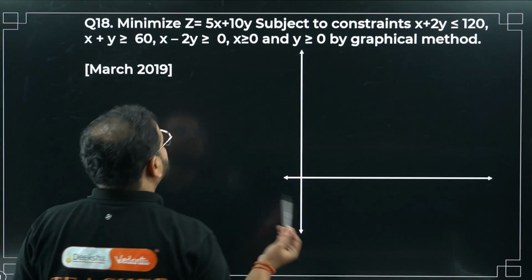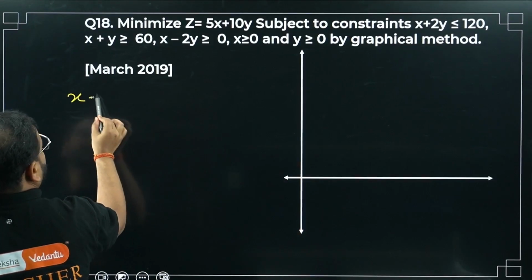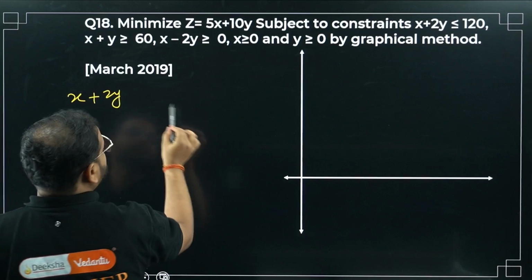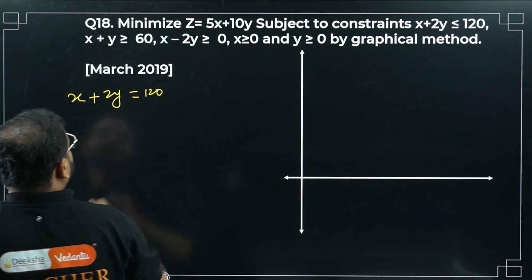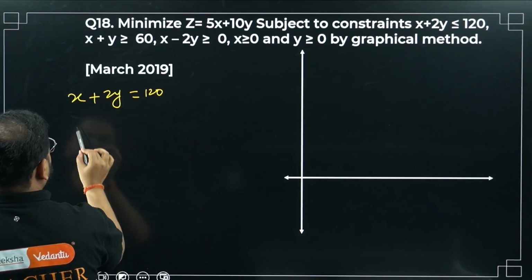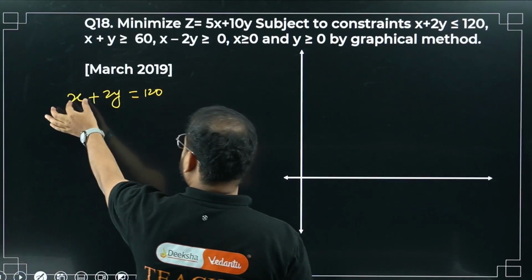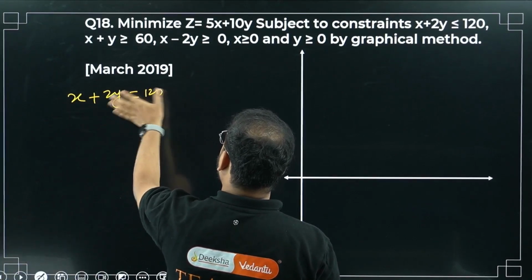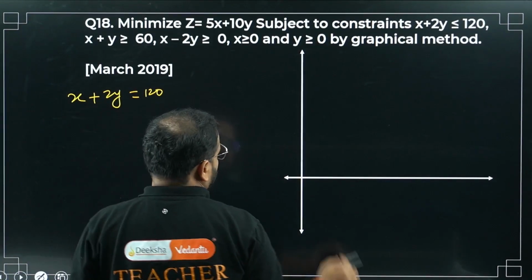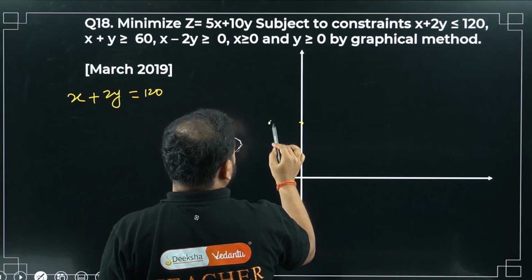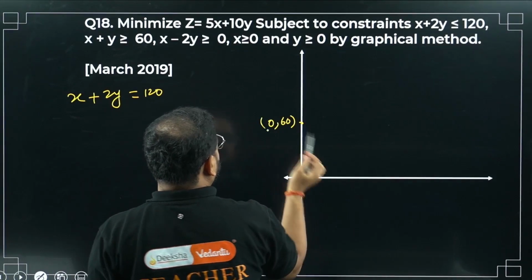Our good friend is constraint. Let's check it out. First one, x plus 2y equals 120. X is 0, y is 60, since 2 times y is 120. So x is 0, y is 60, a point somewhere here. Please check, (0, 60). Clear?